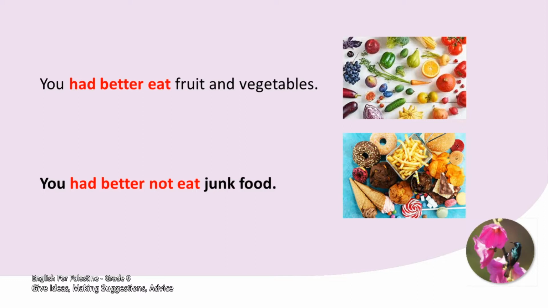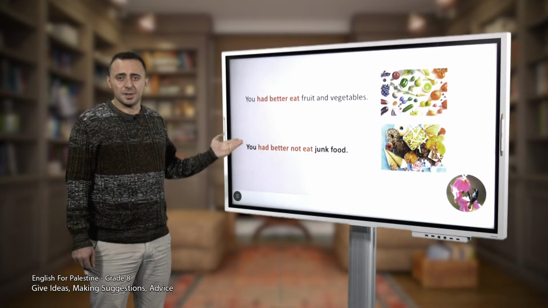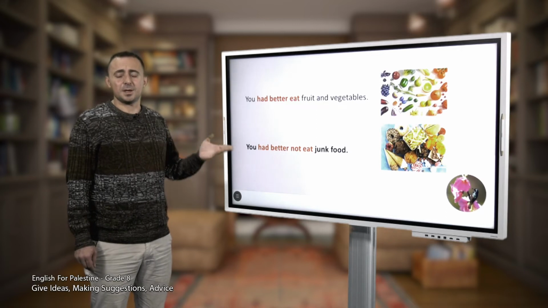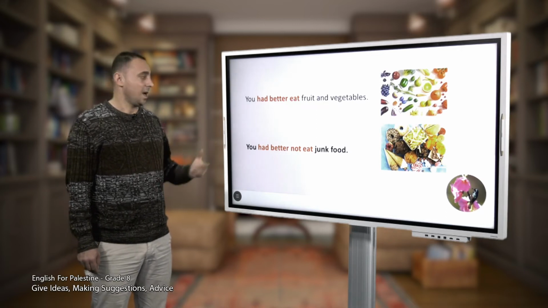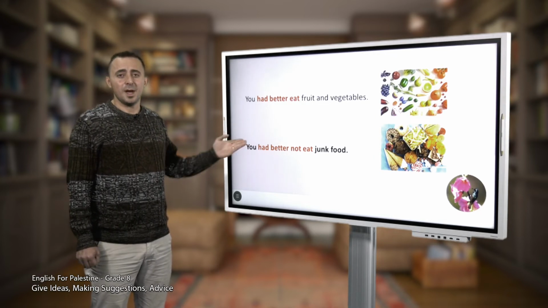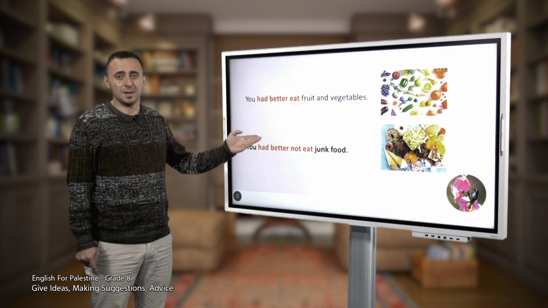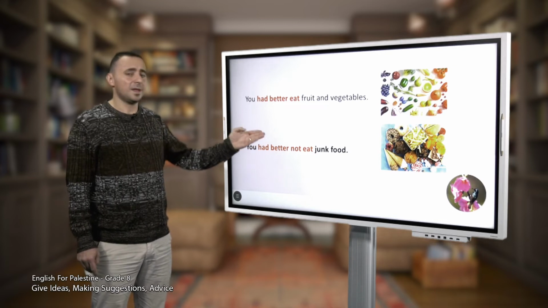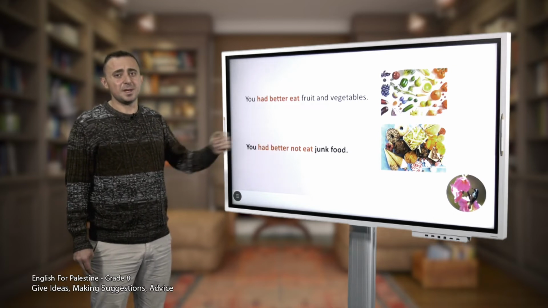What about picture 2? Here we should use the negative. We say, you had better not eat junk food. So in this example, the speaker is giving the listener advice, and he says had better not here. So had better is followed by the negative form not, then the infinitive form of the verb eat.